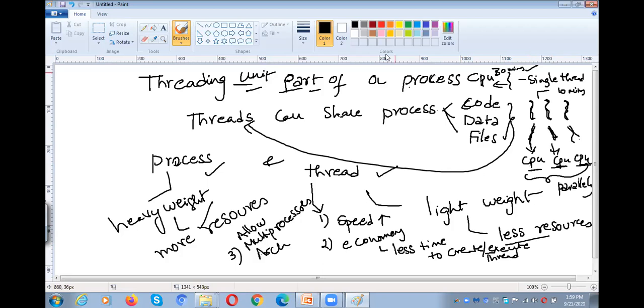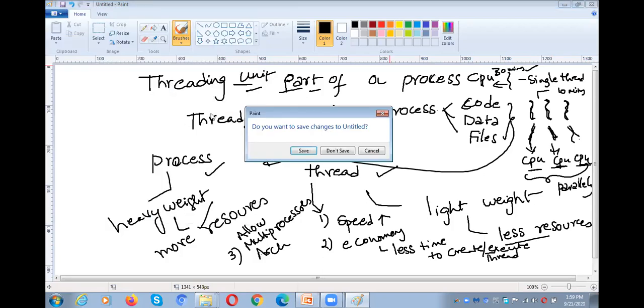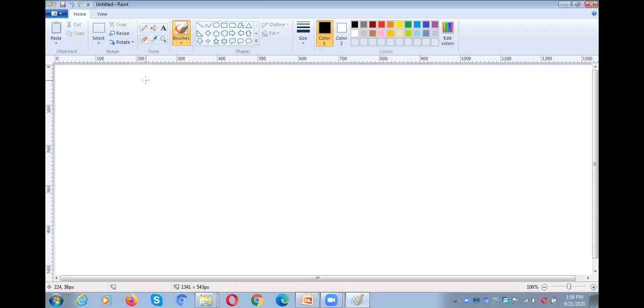And next, there are 2 types of threads. What are those? One is user level thread, and the second one is kernel level thread. So what is user level thread? It is created by the user.